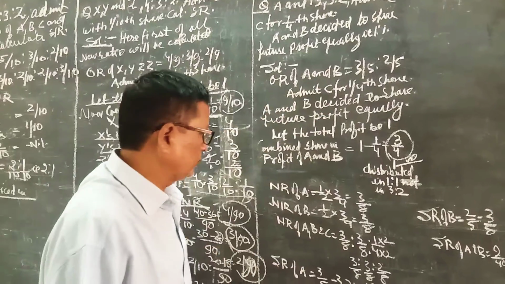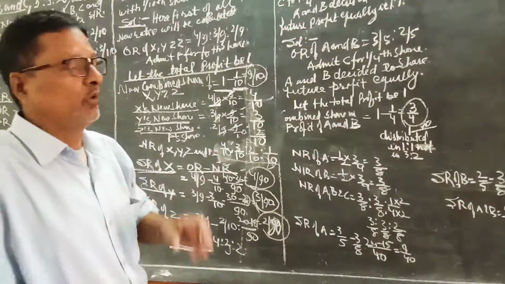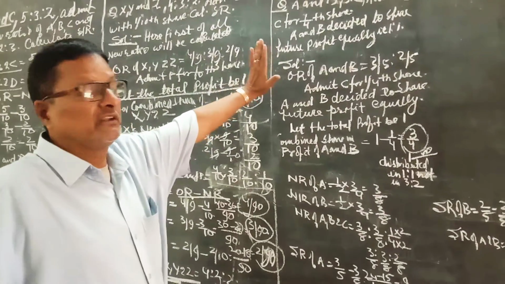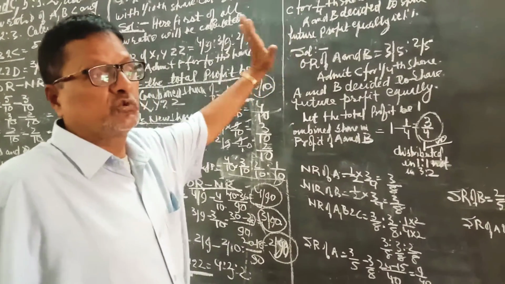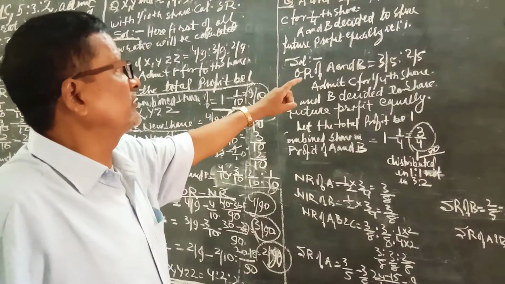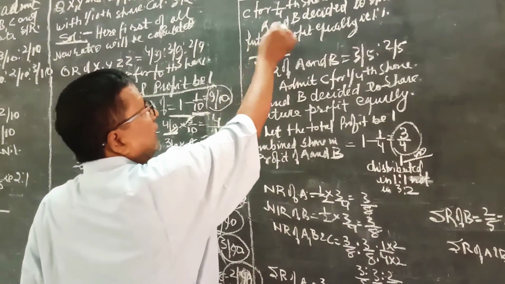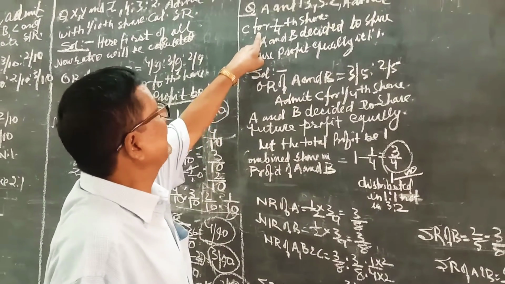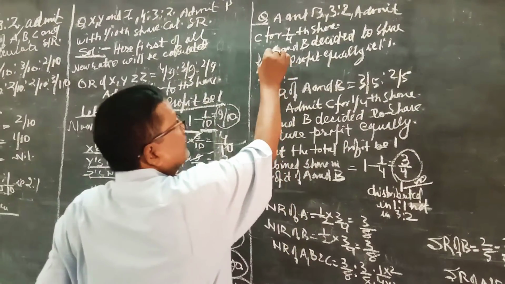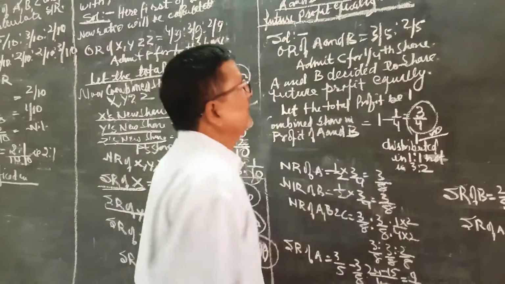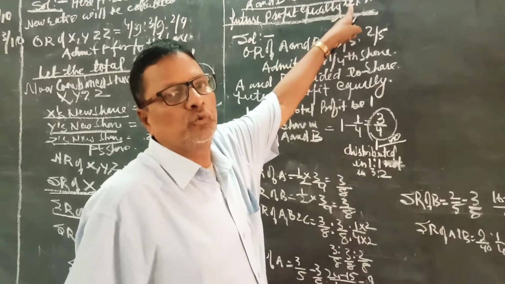We have to calculate the sacrificing ratio. Dear student, in this question we should be very cautious, because here one new thing is given: after the admission of new partner C, A and B have decided to share future profits equally, that is 1:1.